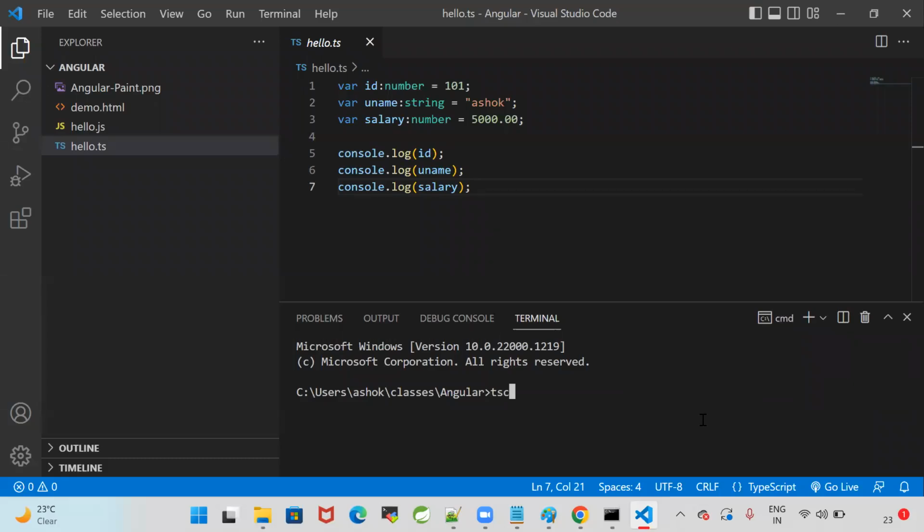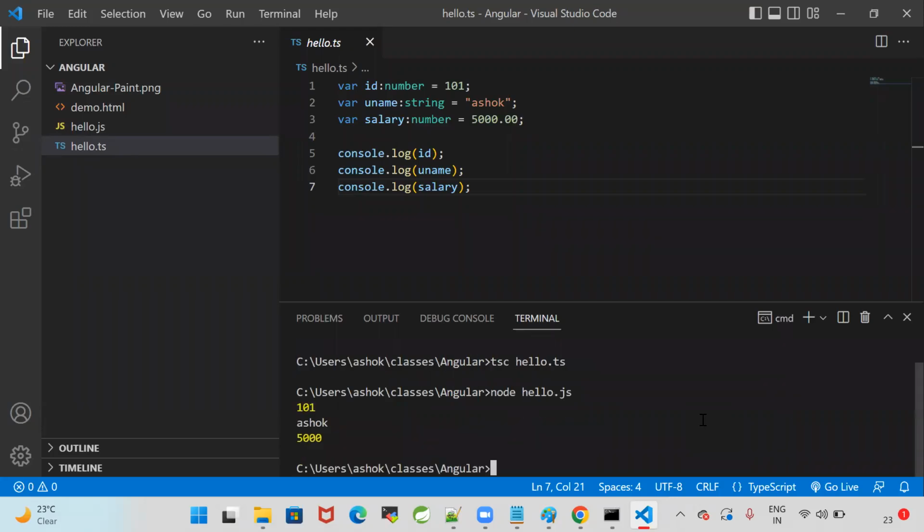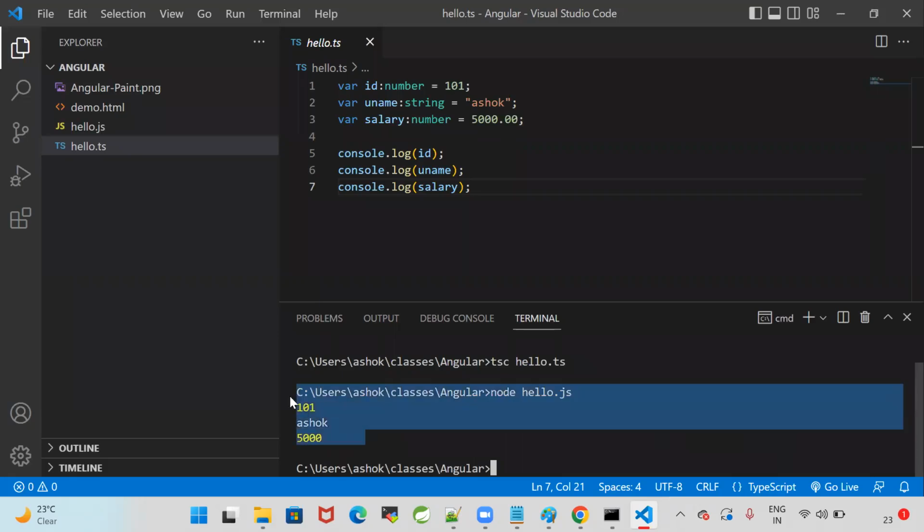Here directly we can execute tsc space hello.ts. It compiled and hello.js is created. Node space hello.js. Now it is printing the data.